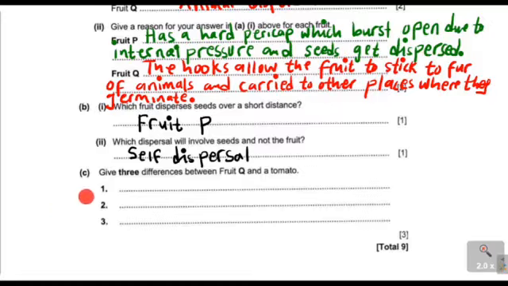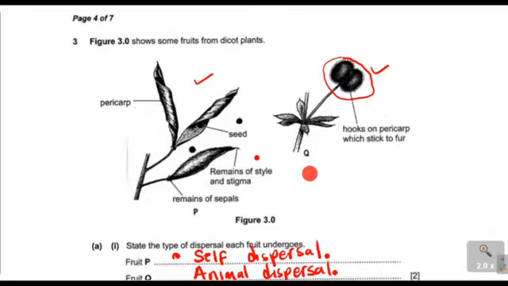So we now come to our question C right here, which is our last question. Give 3 differences between fruit Q and a tomato. So when you look at fruit Q, it has got the hooks. So we can say that fruit Q has hooks on the pericarp, while the pericarp of the tomato is very smooth.